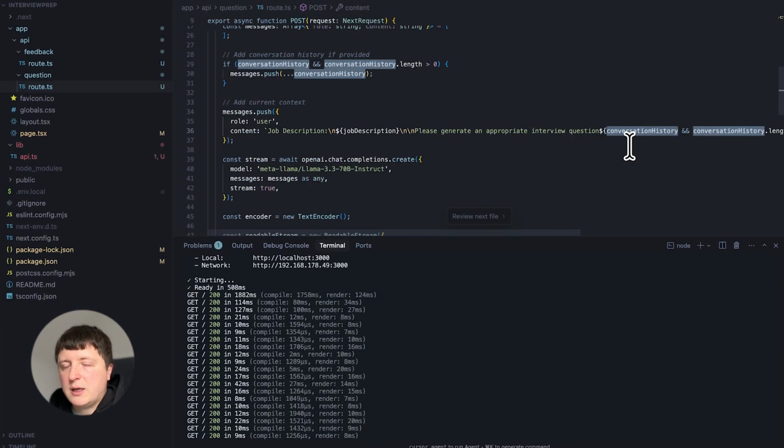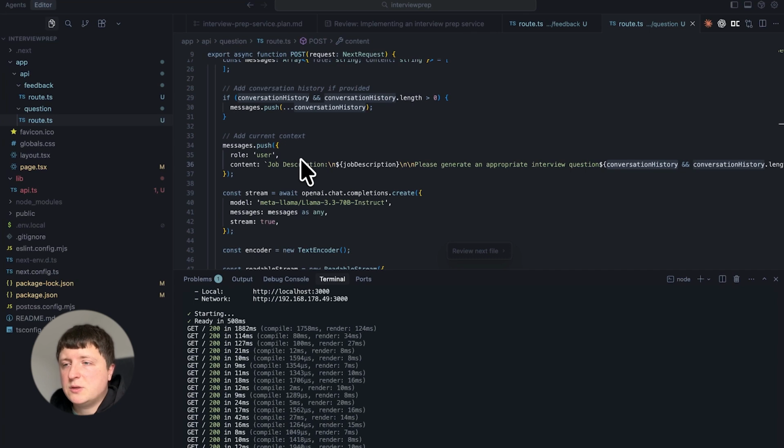What I don't like about it, and about the website in general, is that it doesn't feel like a conversation. It feels like just a set of questions. Because of that, I want to ask the agent to rebuild it a bit. I want it to look like a chat where the interviewer starts the conversation. The job description is included in the system prompt, and it works not just in the UI as a conversation, but technically in this API it is also a conversation. So let's ask the agent to do that.